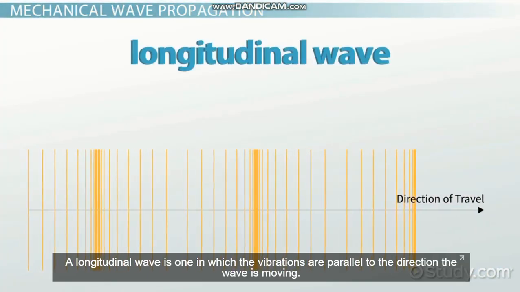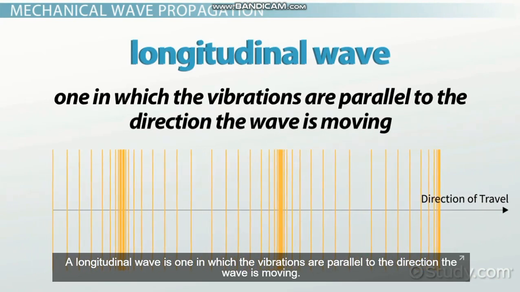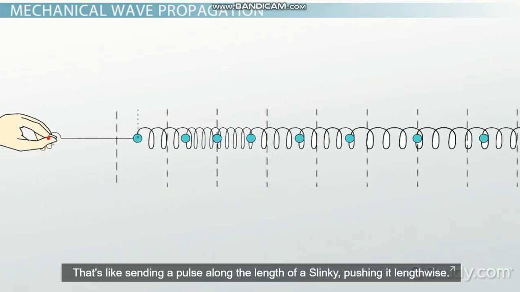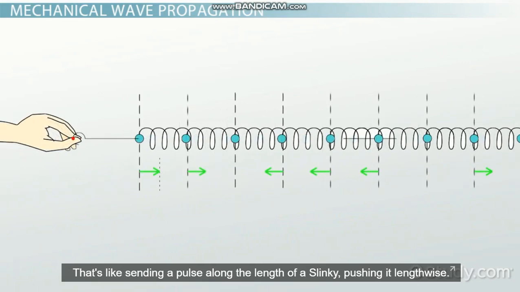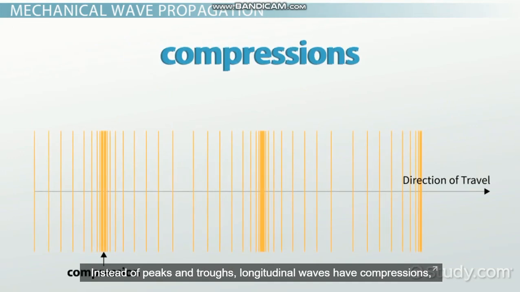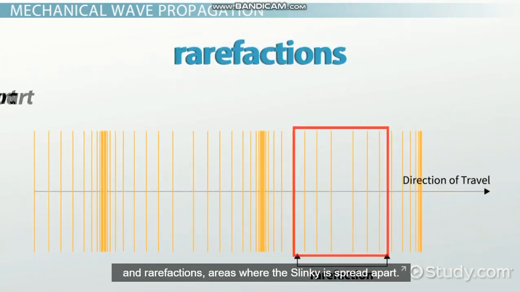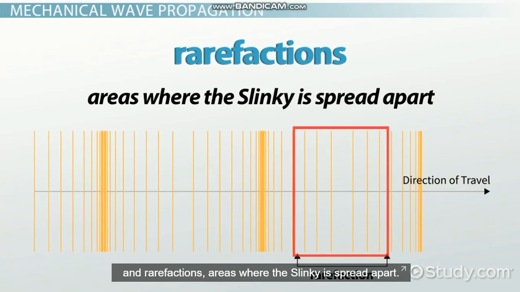A longitudinal wave is one in which the vibrations are parallel to the direction the wave is moving. That's like sending a pulse along the length of a slinky, pushing it lengthwise. Instead of peaks and troughs, longitudinal waves have compressions, areas where the slinky is bunched together, and rarefactions, areas where the slinky is spread apart.